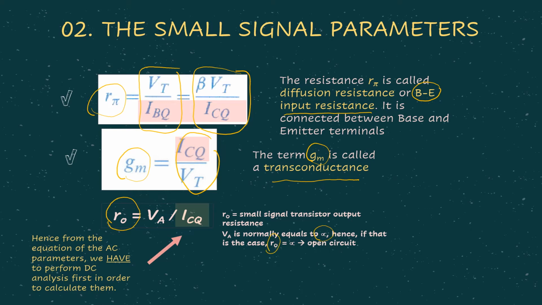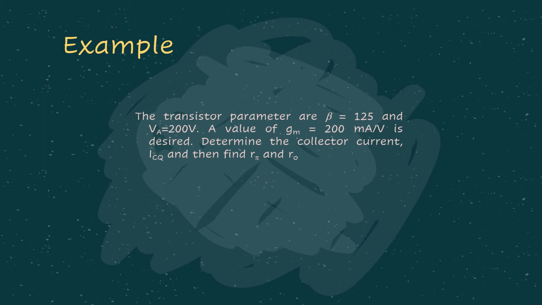It depends on the question. Meaning to say, from all these small signal parameters, we need to do the DC analysis first in order to find all these r pi, gm and r0 values. So this is just a simple example. The beta value is given for this particular BJT transistor. VA is given, then the gm value, the transconductance value, is given. In this case, we are supposed to find IC. Then from there, we can find r pi and r0. What you can do is just substitute all the values in the equations that I've shown you. So simply you can find all the answers.